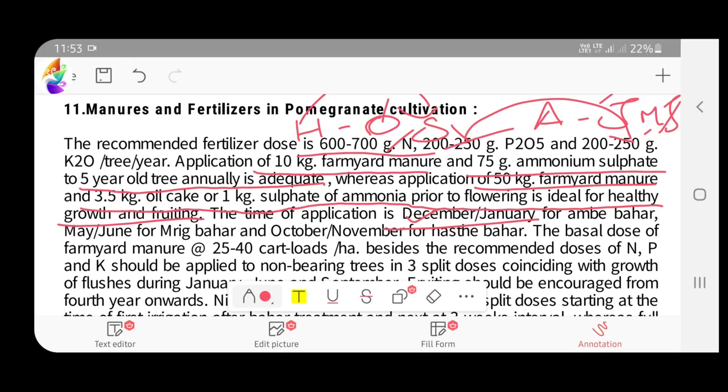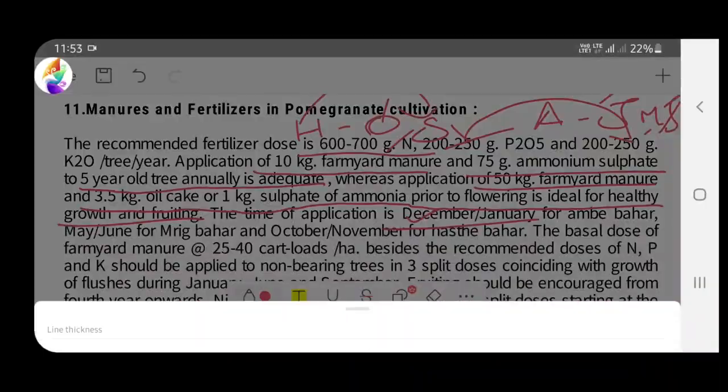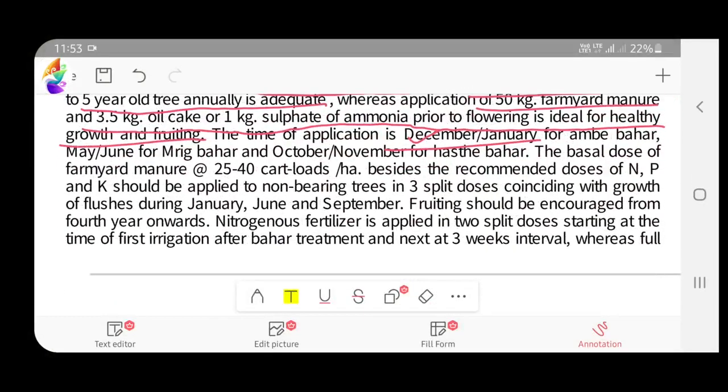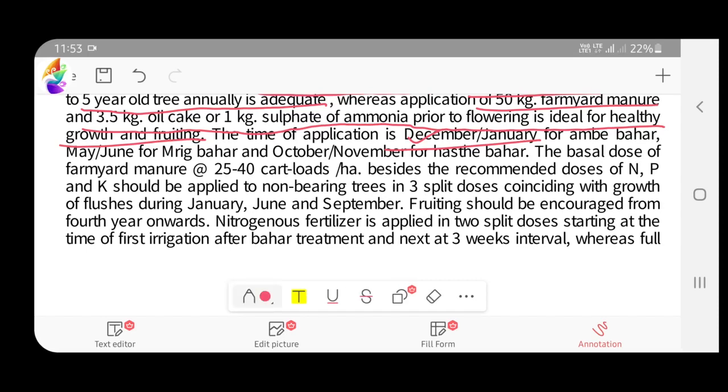Okay, next to this, the basal dose of farmyard manure at 25 to 40 quintals per load, besides the recommended dose of N, P and K, should be applied to the non-bearing trees in 3 split doses. Okay, actually we have seen we have to apply this amount of fertilizers to the flowering tree, and for non-bearing trees, before 5 years it will be non-bearing, that is, it will be in the gestation period.